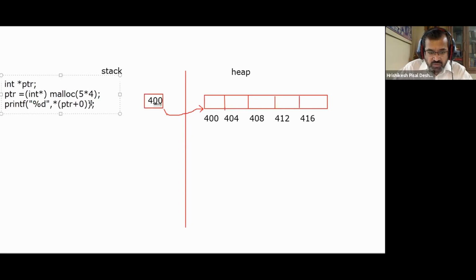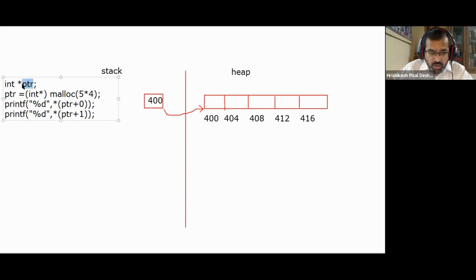Later, the next time the loop iterates, if you remember that loop that we had, next time PTR plus I is what we said, and the value of I now becomes 1. Now when the value of I becomes 1, we are saying PTR plus 1, PTR is storing address 400. 400 plus 1 will not be 401, because whenever we carry out pointer arithmetic, when we add 1 to a pointer, it will get added by the size of the variable to which it is pointing.